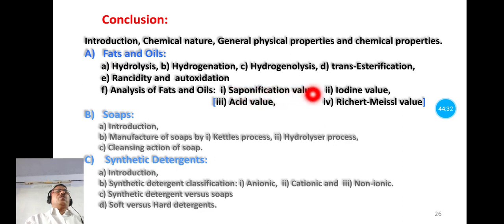Only the first 2 are in our syllabus, that is saponification value and iodine value, and the remaining 2 are not in our syllabus, but we have covered all here. So in this way we have completed the first section of this unit, fats and oils, of the 4th unit, that is oils, fats, soaps and detergents.